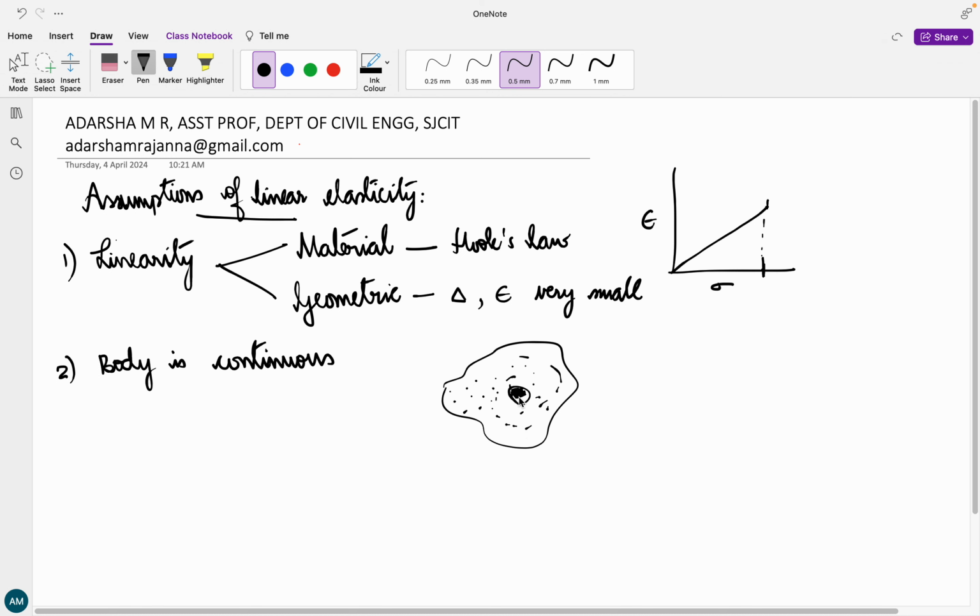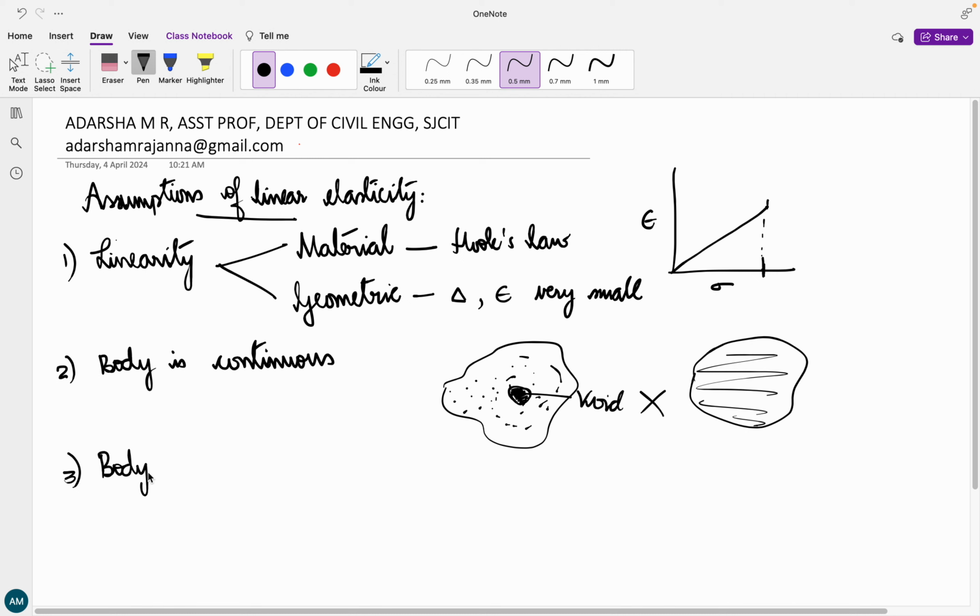Say this is a void, okay, then this body is not called a continuous body. Void means the body is not continuous. If there is a uniform distribution of particles in the entire body without any voids, then it is called a continuous body.